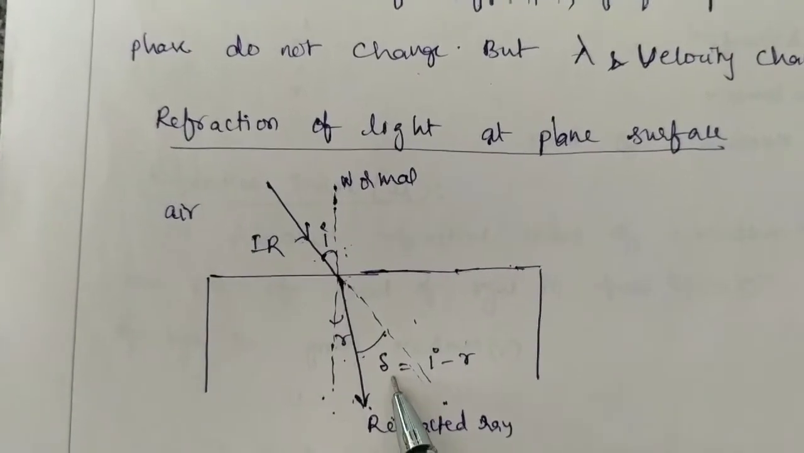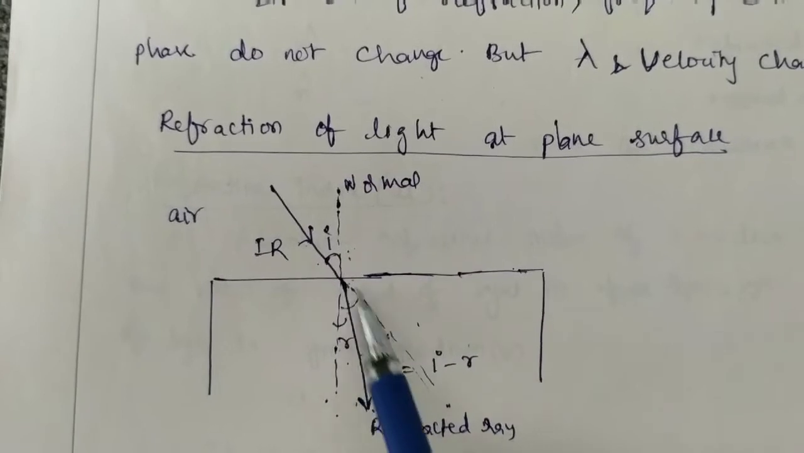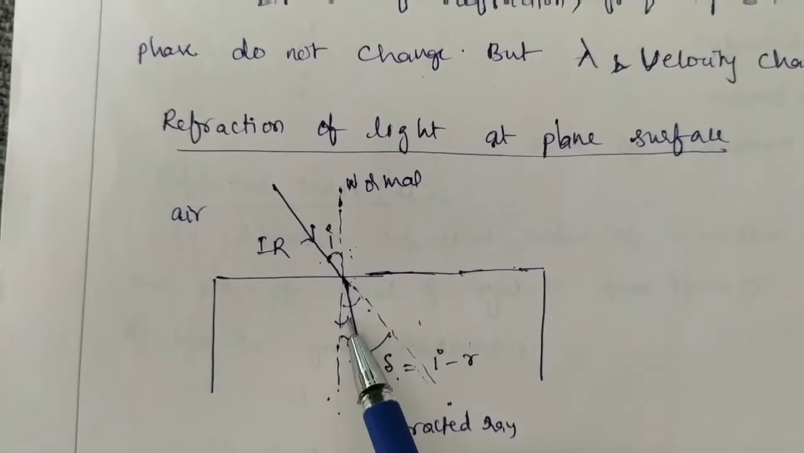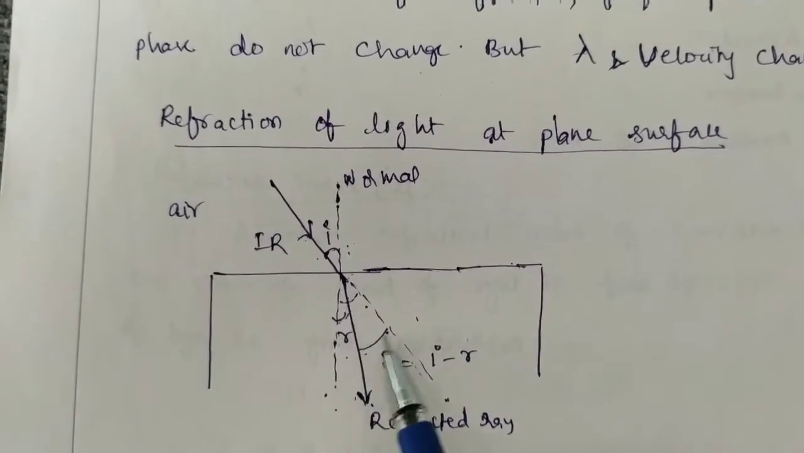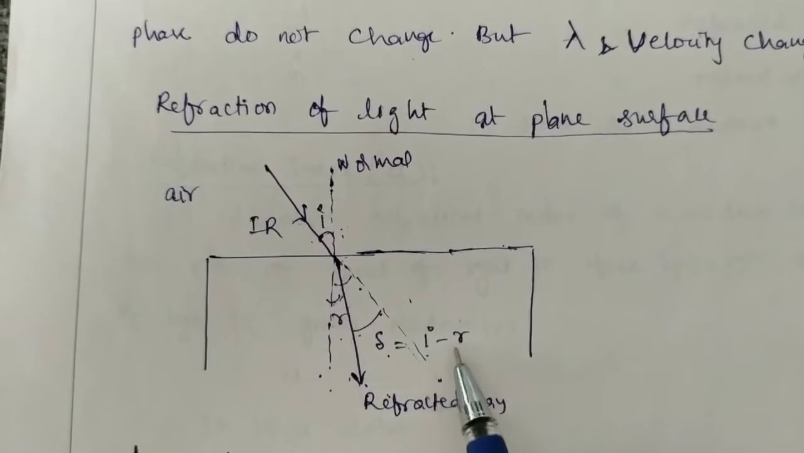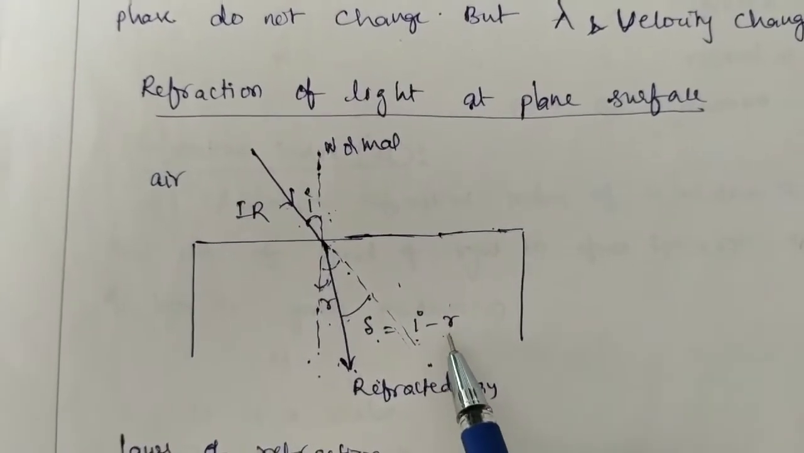In this case, this angle is equal to I, because these two are vertically opposite angles, so they are equal. This other angle is R, so you can take this angle as I minus R. So the angle of deviation is I minus R.